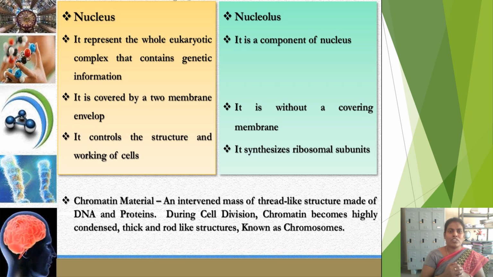Now let us discuss the differences between nucleus and nucleolus. What is nucleus? As I told you, nucleus is a round, dense protoplasmic body which contains genetic information, and it is covered by a double-layered nuclear envelope. Double layered means two membranes are present around this nucleus. And what is the function of nucleus? It controls the functioning of all other cell organelles present inside the cell. That's why the nucleus is called the brain of the cell. It controls all other cell organelles.